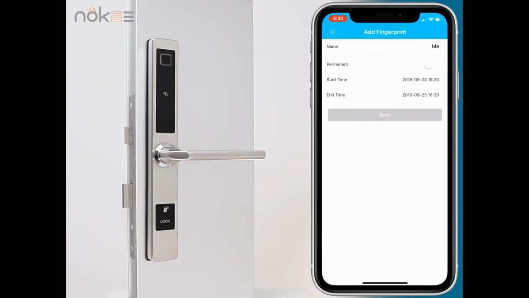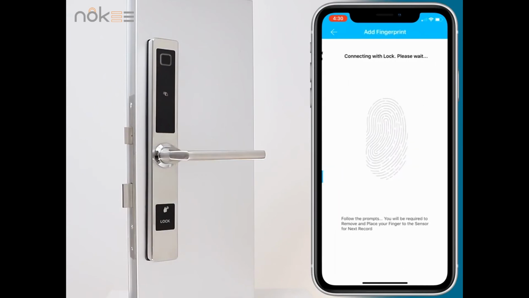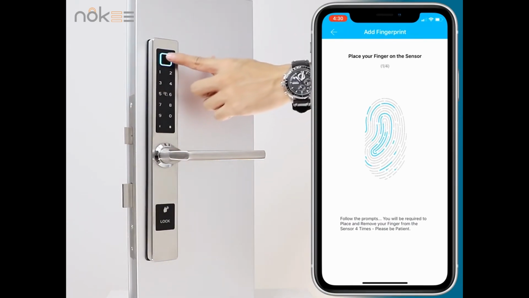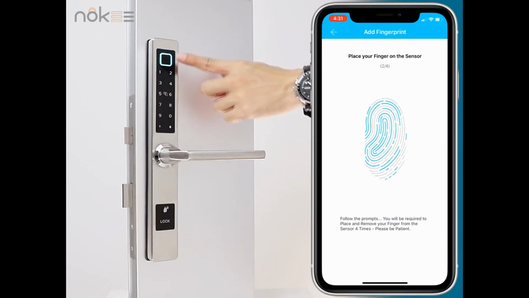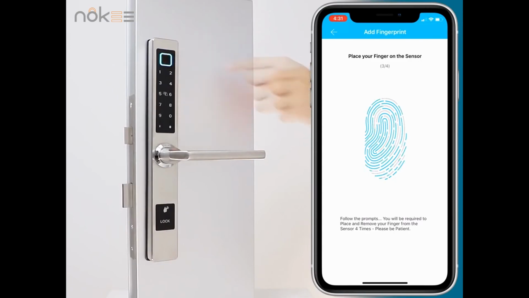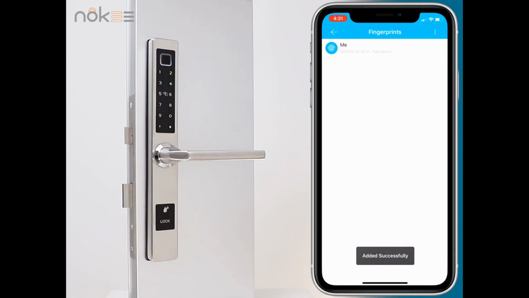After setting, click Next step. Click Start adding. According to the prompt, input your fingerprint. Repeat until complete. Now, the fingerprint has been added. Please try to unlock with the added fingerprint.